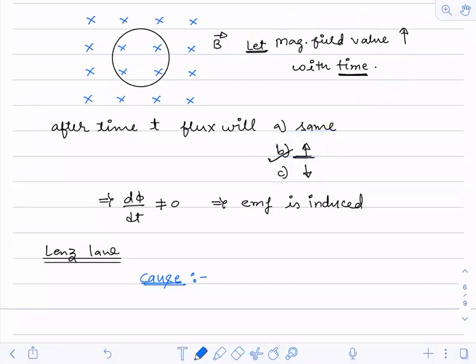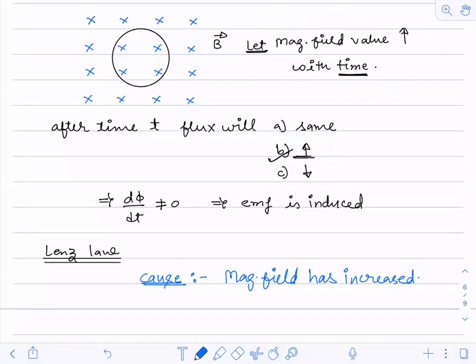So what is the root cause? The magnetic field has increased. Correct? Did you understand? So this is the root cause.